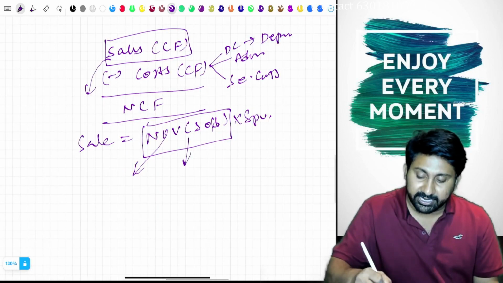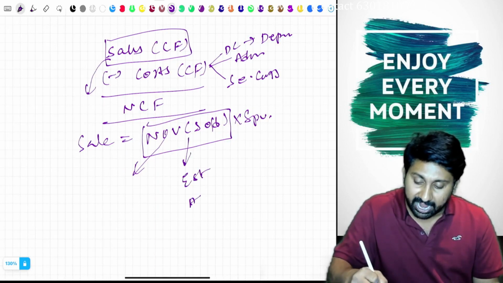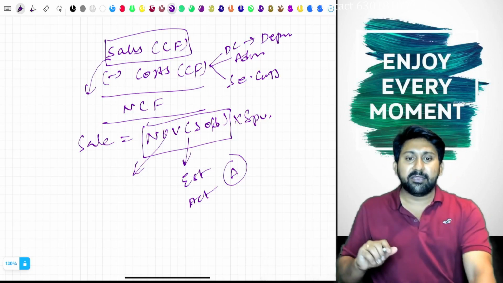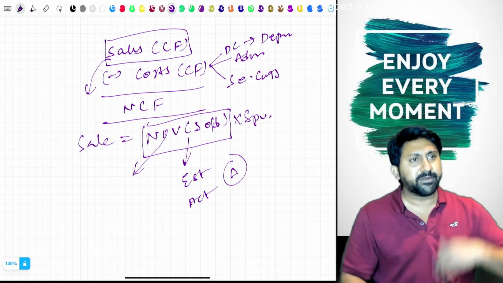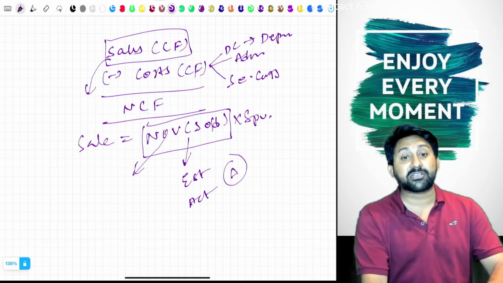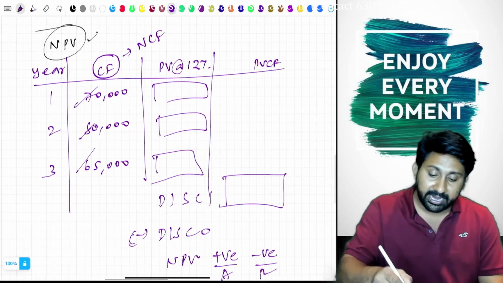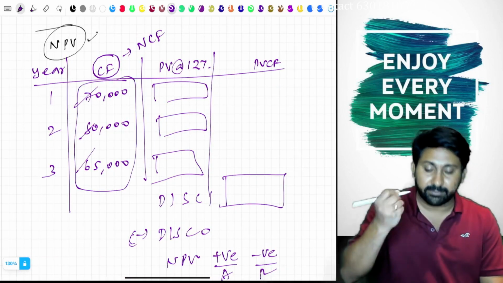If the number of units estimated and actual is different, delta means a change. You estimated some number and actually some other number has happened. In such a scenario, automatically these cash flows are going to change.